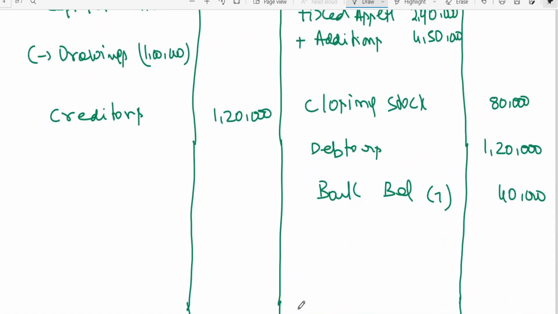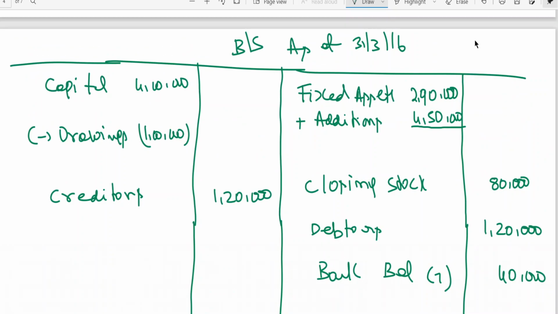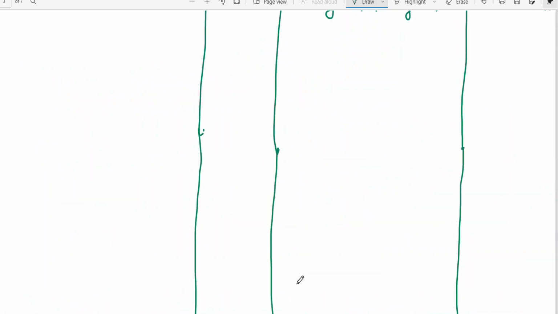Depreciation is 10%. 450 plus 2 lakhs 90, 7,40,000, minus depreciation at the rate of 10%, 6,66,000, and this will be taken to profit and loss account.